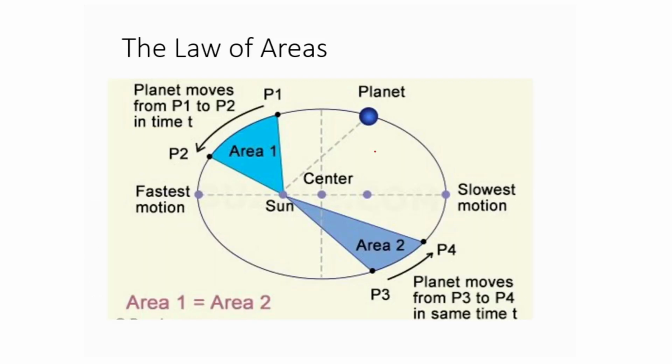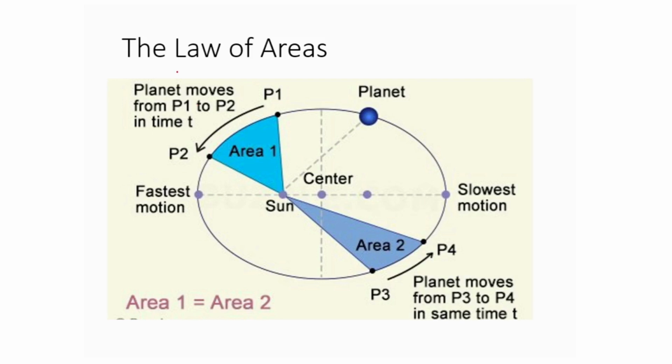Let's see how we can define. Look, this is the sun, again this is the planet which revolves around the sun in elliptical path. This is the center. This is the major axis, minor axis, and this is perihelion point, this is aphelion point.